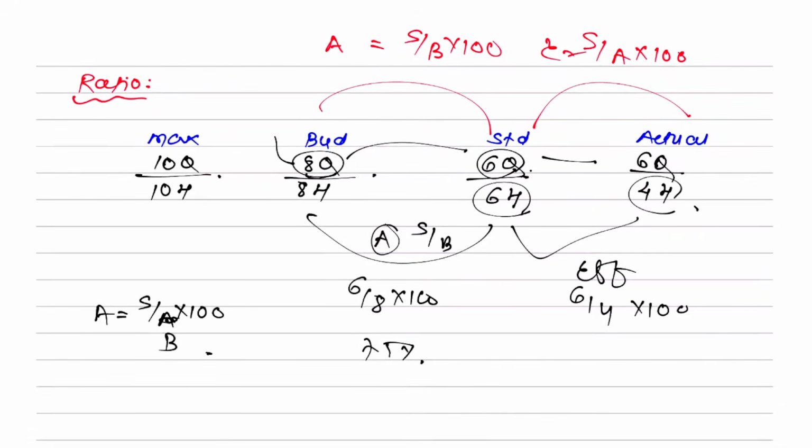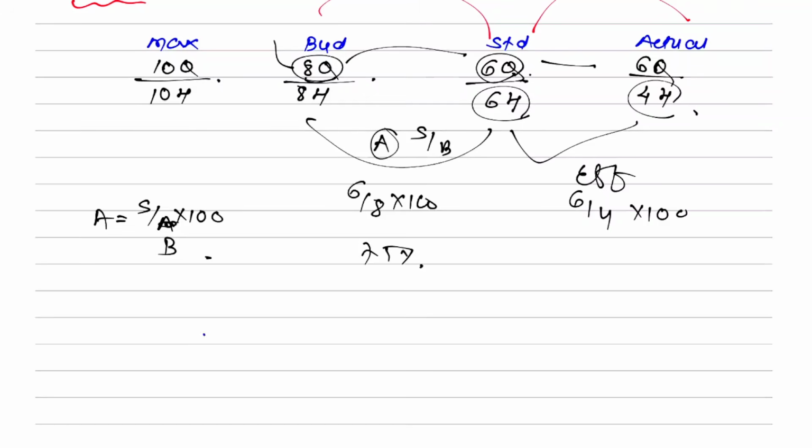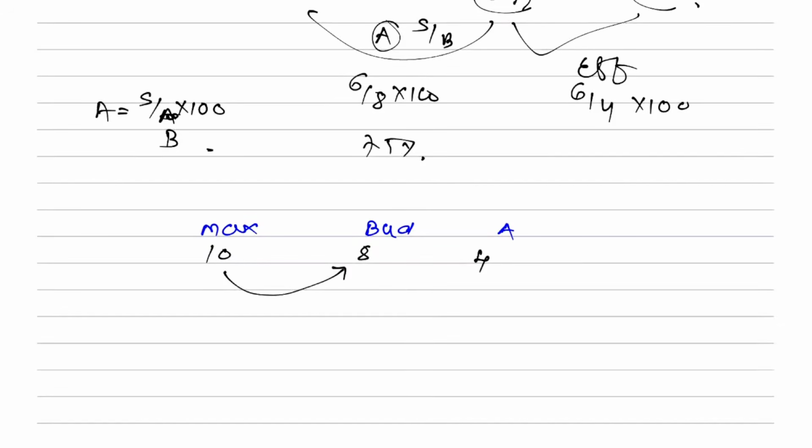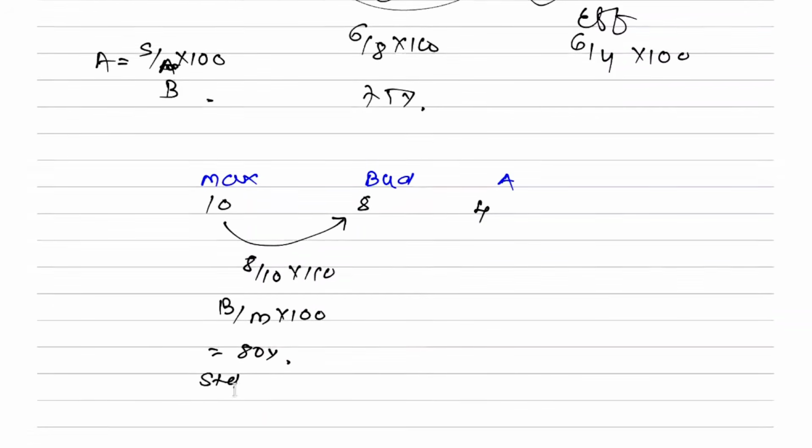That has been explained. Clear? Now, after that, what you're going to write is maximum, then your budget, and then your actual. You have a capacity to study for 10 hours, you made a plan only for 8 hours, and you studied only for 4 hours. So out of 10 you planned 8 hours, that is 8 by 10 into 100, budget upon maximum into 100, that is 80%. You are planning to achieve this, which is known as standard capacity utilization.